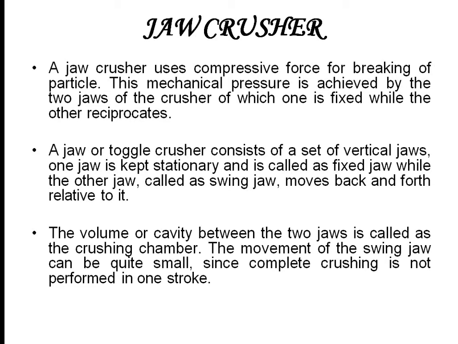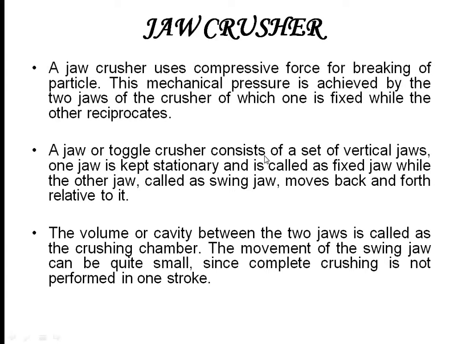So the first one is the jaw crusher. So in jaw crusher, a compressive force is being used for breaking the particle. So this mechanical pressure, I mean the compressive force, is achieved by the two jaws of the crusher, in which one is fixed and the other jaw is going to move back and forth.